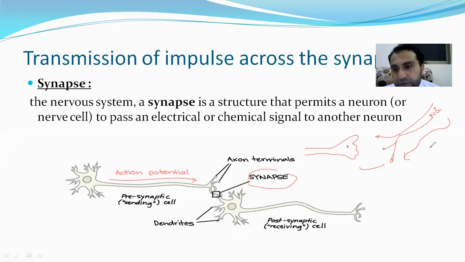The first neuron through which it is coming is called the presynaptic nerve. Pre means first, while post, this one, is the postsynaptic nerve. From this, the impulse will have to move toward here. But how it will transfer, how the postsynaptic nerve will be stimulated, we will discuss now.